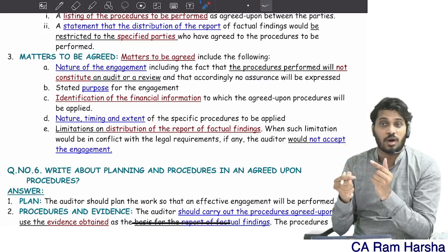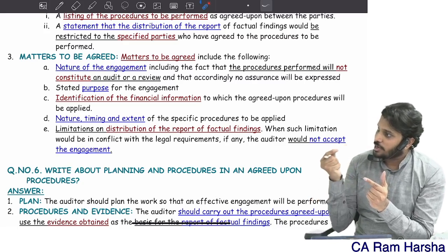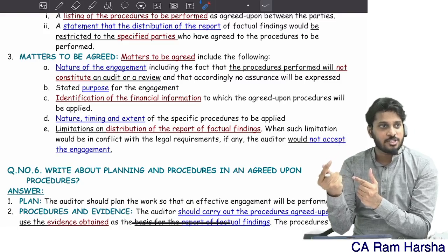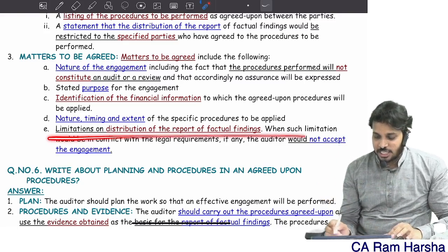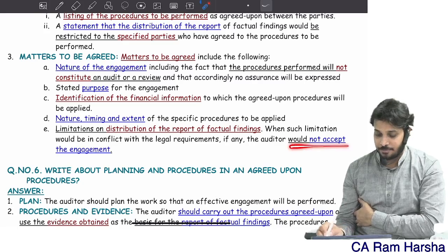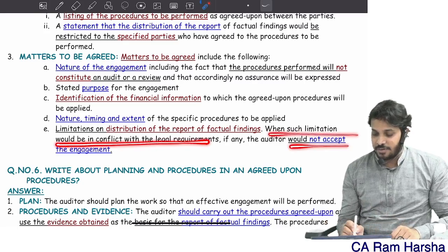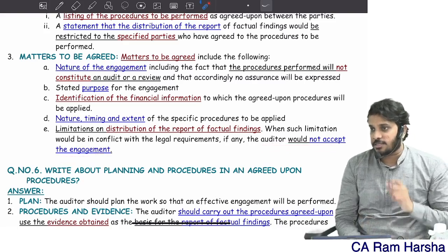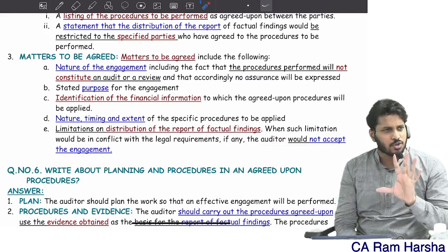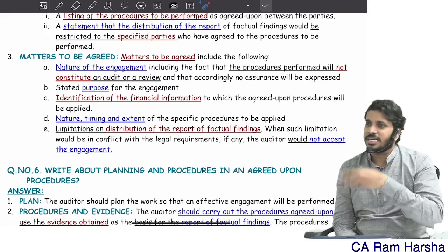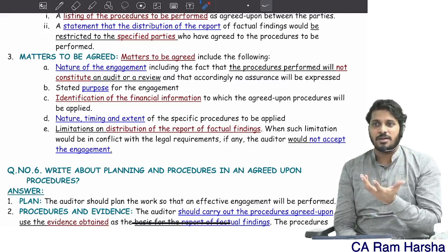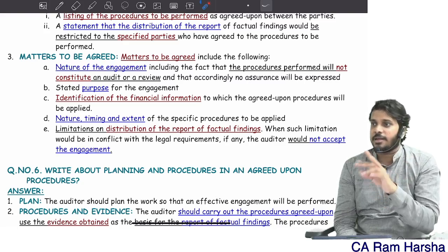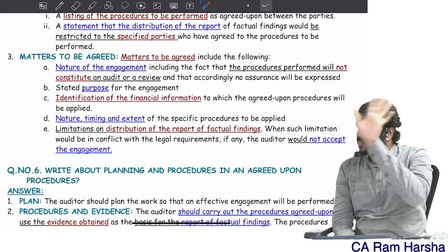You need to ask them what nature of procedures you have to perform, to what extent you have to perform, how many days you have to perform, and limitations on distribution of factual finding. When such a limitation is conflicting the legal requirements, the auditor would not accept the engagement. If there is a legal requirement conflict, don't accept that. Not just in this, in any case, if there is a legal requirement and there is a conflict with the legal requirement about the proposed assignment, we generally don't accept.